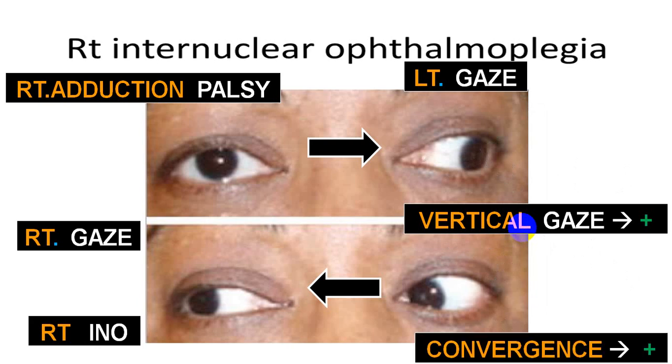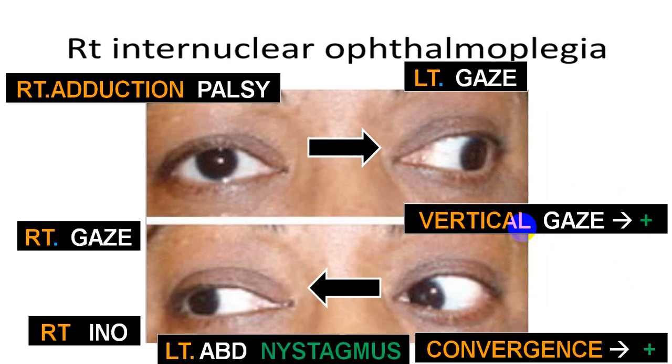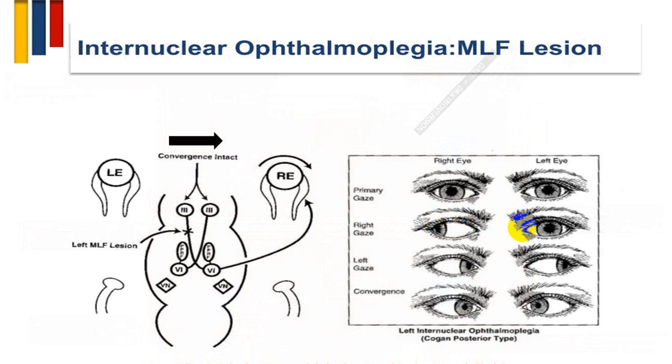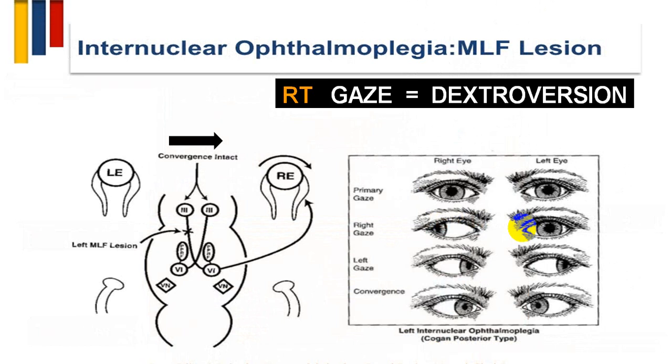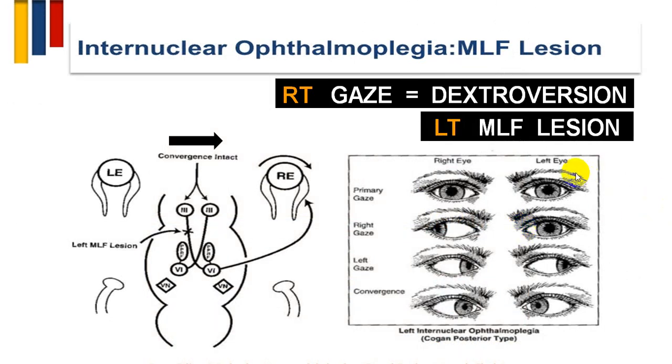Vertical gaze is preserved, convergence is preserved, and you will see left abduction nystagmus when the person is looking to the left. Similar way, this is showing you a right side gaze, or we call it a dextroversion. What is happening? This is normal position, or we call primary gaze. When he's looking to the right, you can see that the left eye is not adducting, so there is a left side medial longitudinal fascicular lesion. When he's looking to the left, both eyes are moving to the left, that is right eye adducting, left eye abducting.